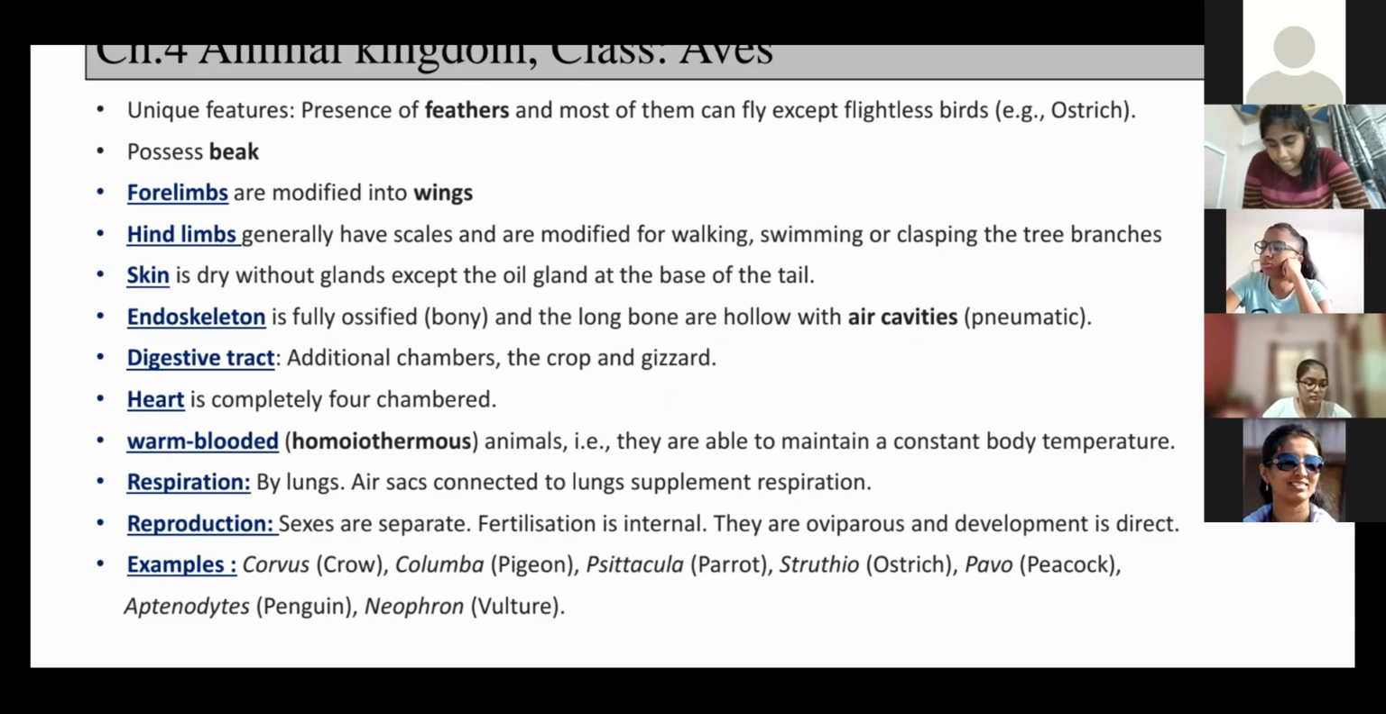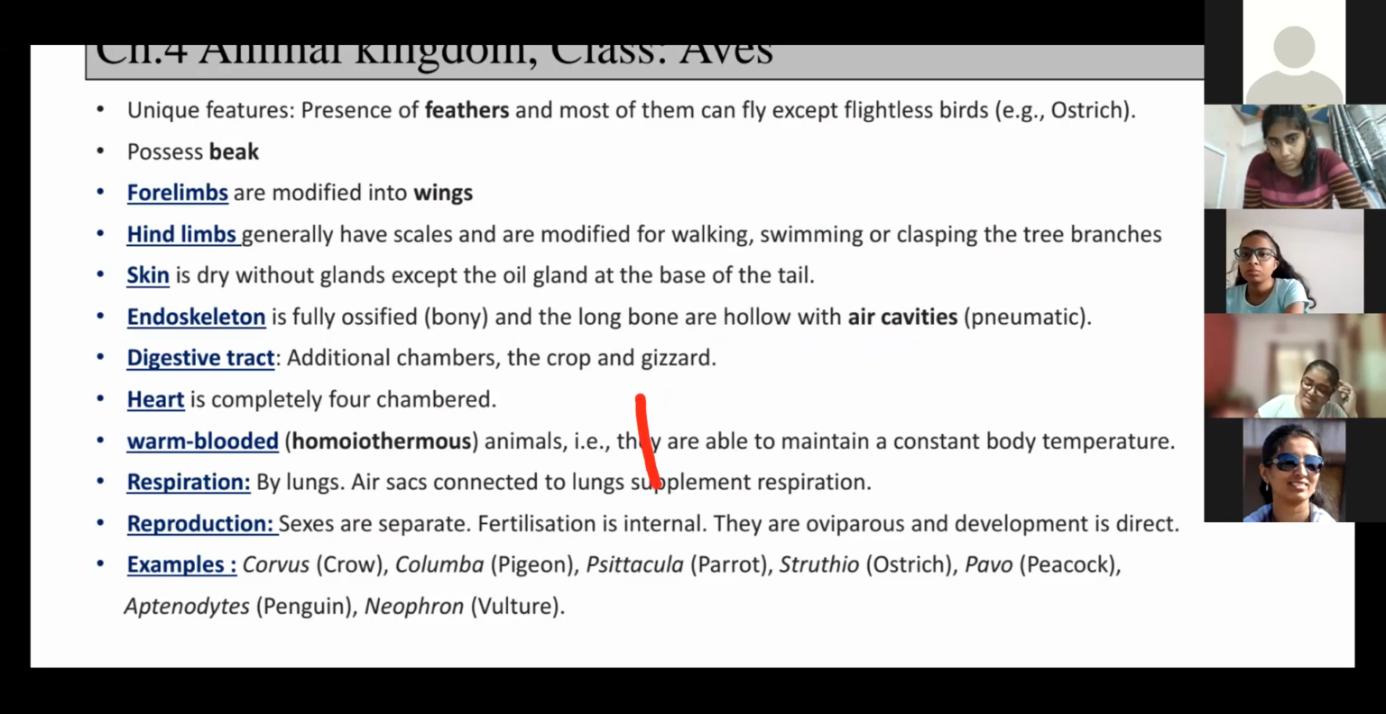Then a very popular one. Remember Pingu? Popularly we call it Pingu. Penguin. Polar region. Penguin cannot fly. It swims, but cannot fly.